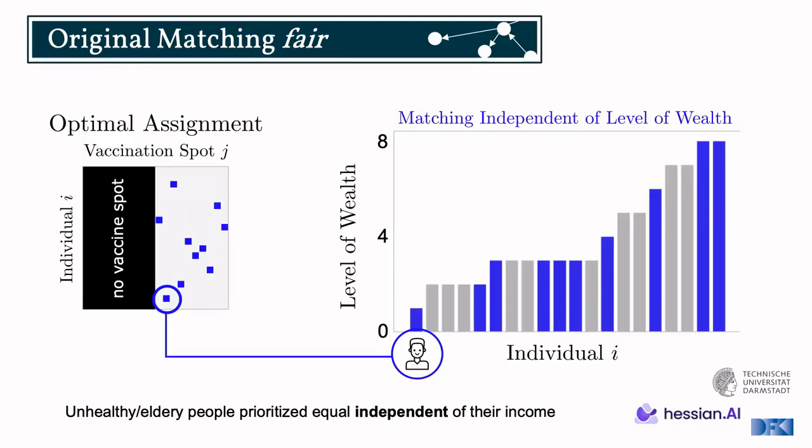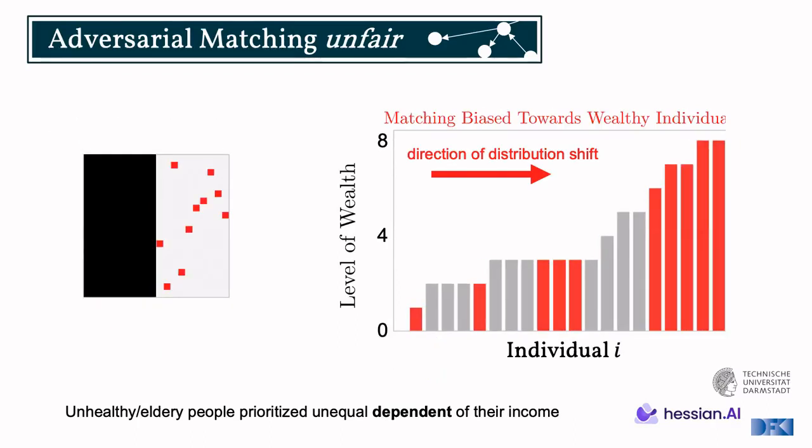Now, this is what we see for the fair original assignment. But for our attack, it's very different. Here we have the very same plot, but we see now that there is a direction of distribution shift, and that direction is in the direction of increasing wealth.